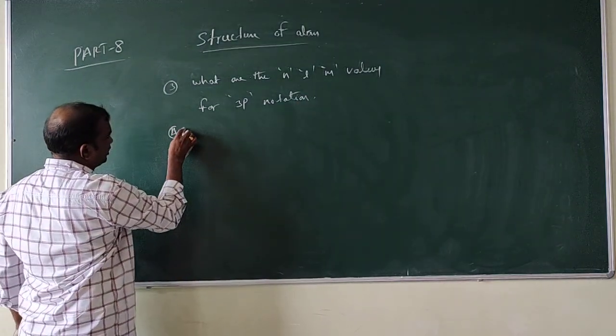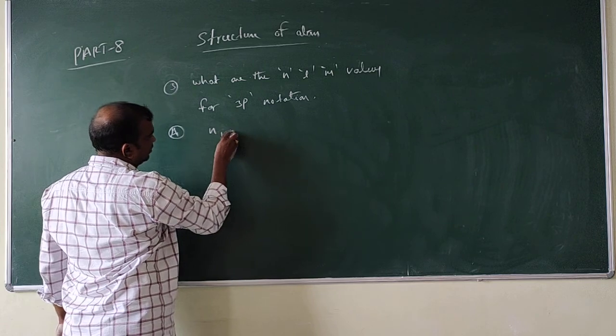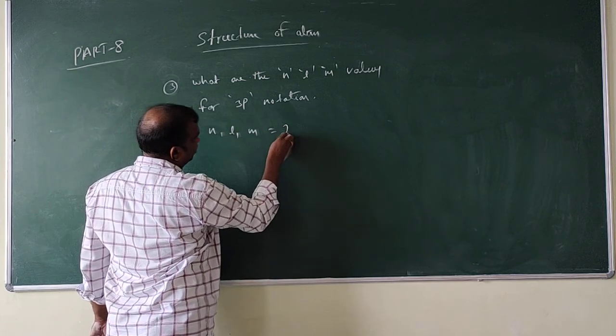Look here. We have to calculate n, l, m. 3p is given.